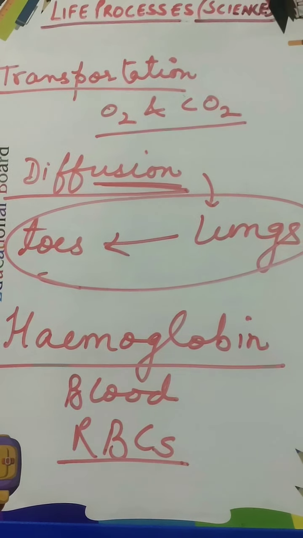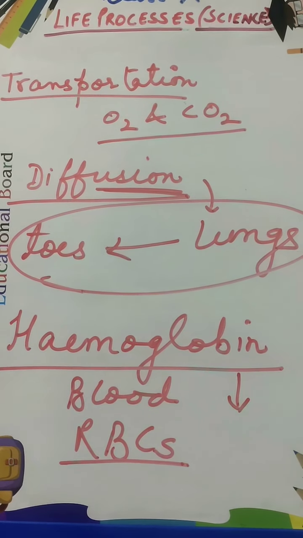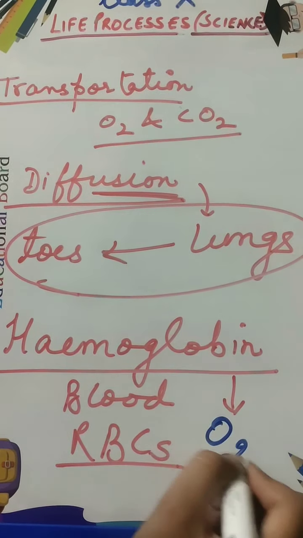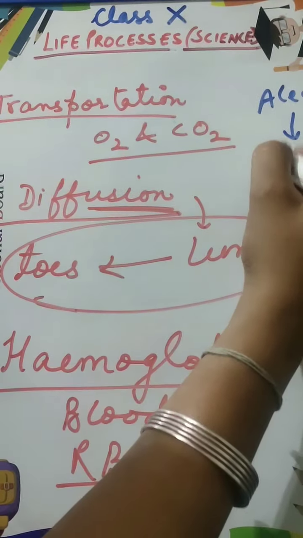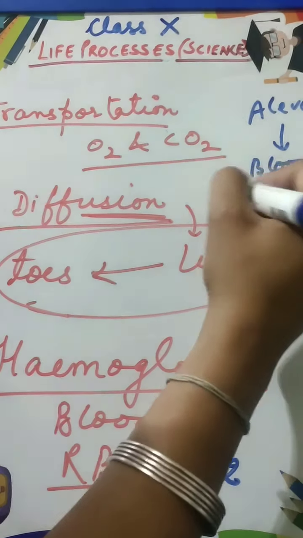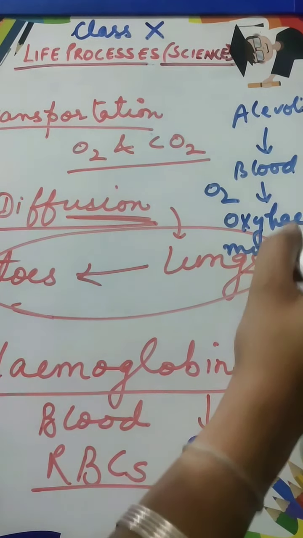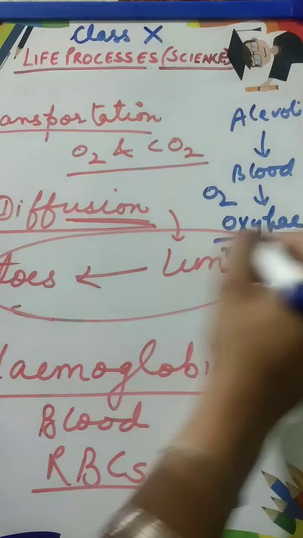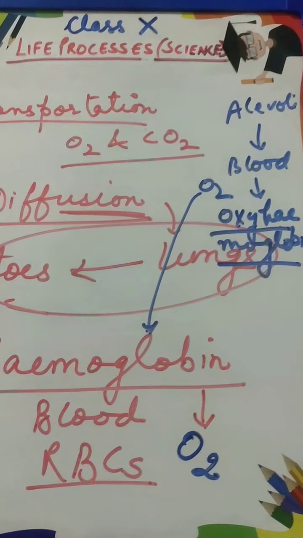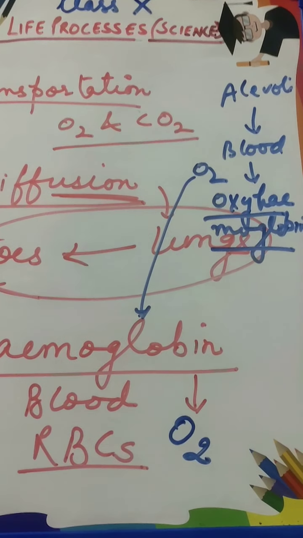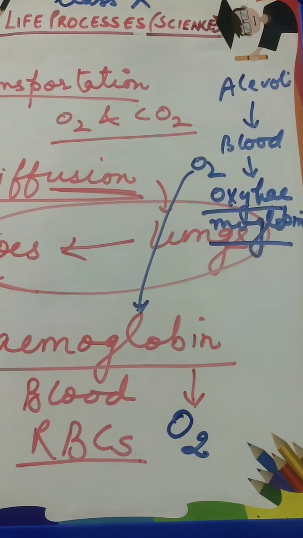This hemoglobin has very high affinity for oxygen, and as soon as oxygen comes from the alveoli inside the blood, it attaches with the hemoglobin and forms oxyhemoglobin, and this is how the transport of oxygen occurs quickly. And what about the carbon dioxide?